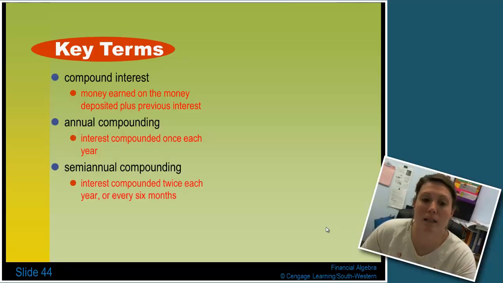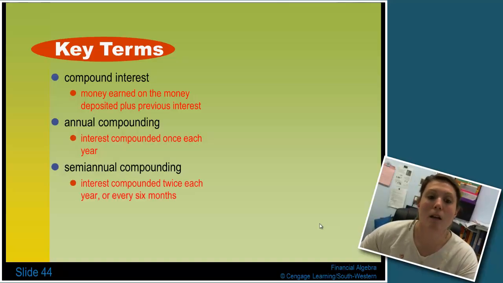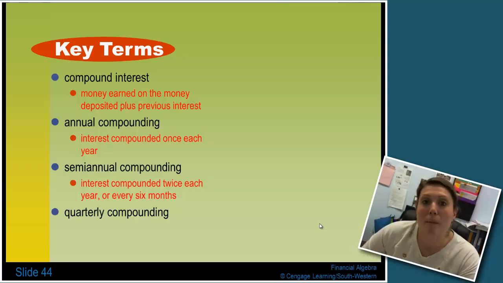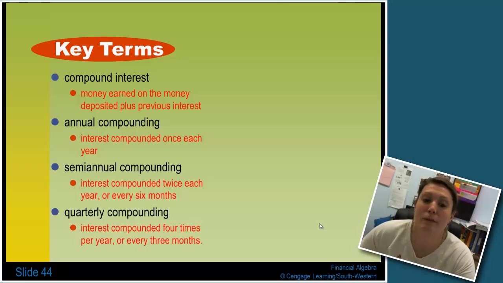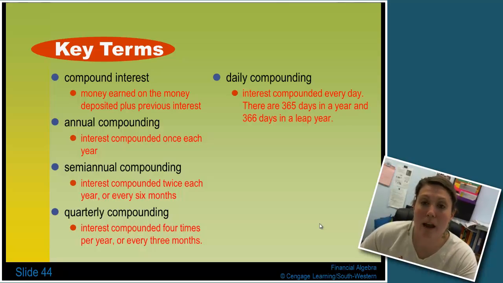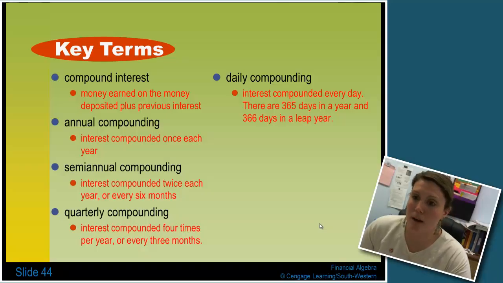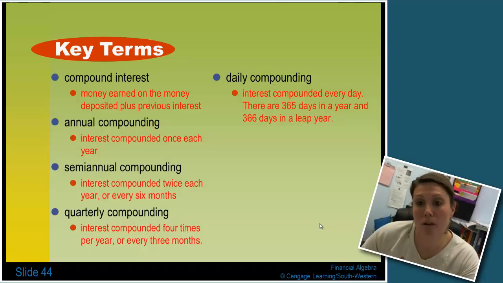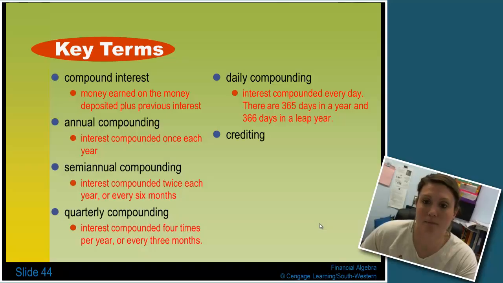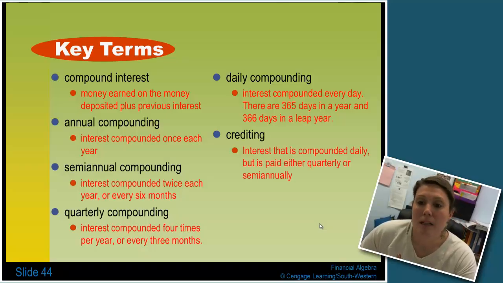Semi-annual compounding means that interest is compounded twice each year or every 6 months. We have quarterly compounding, which means that it is compounded 4 times per year or once every 3 months. Daily compounding is interest compounded every day, so there are 365 days in a year, or in a leap year there are 366 days. Crediting means interest that is compounded daily but is paid either quarterly or semi-annually.